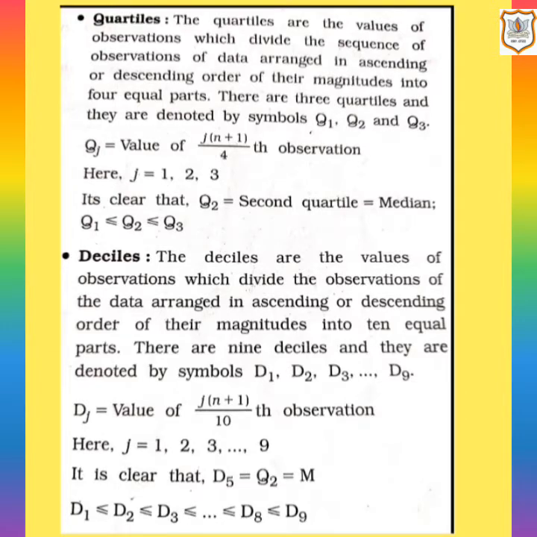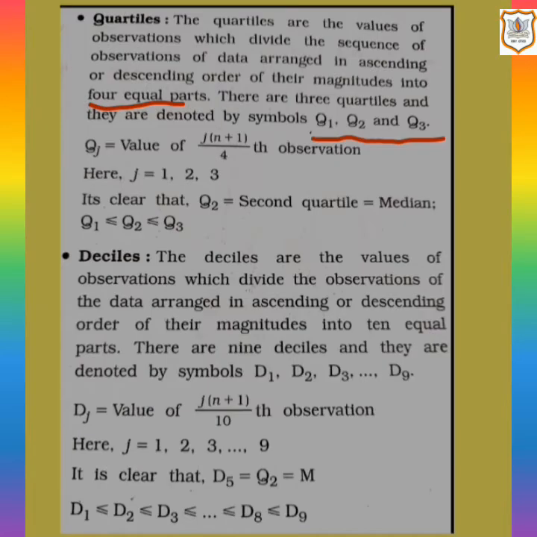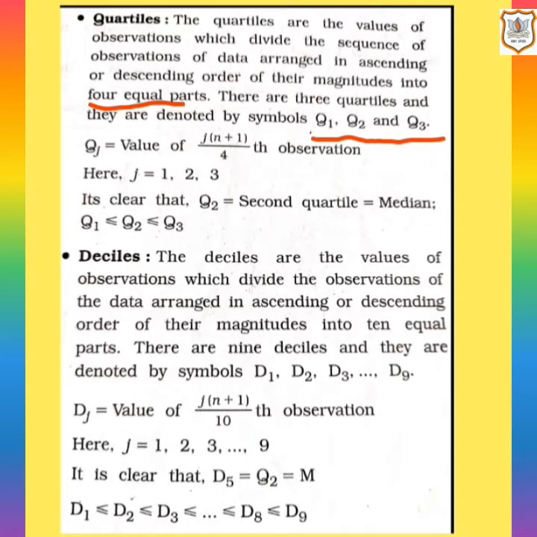Now let's have a look at the meaning of quartiles. The quartiles are the values of the observation which divide the sequence of observations of data arranged in ascending or descending order of their magnitudes into four equal parts. There are three quartiles and they are denoted by the symbols Q1, Q2 and Q3. So we can say that a quartile divides a data set into four equal parts, so that each part represents 1/4 of the data set.